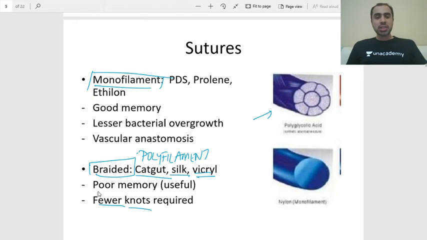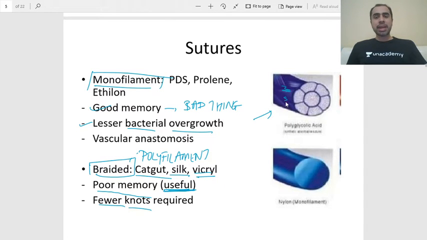And these sutures have poor memory. Memory is the ability to maintain its shape. So these sutures have poor memory, and remember, poor memory is useful in sutures. Contrarily, monofilament sutures are like this single line. They have good memory. Good memory is a bad thing in surgery. Alright. However, there are advantages: because it's a single thread, there is less bacterial overgrowth.